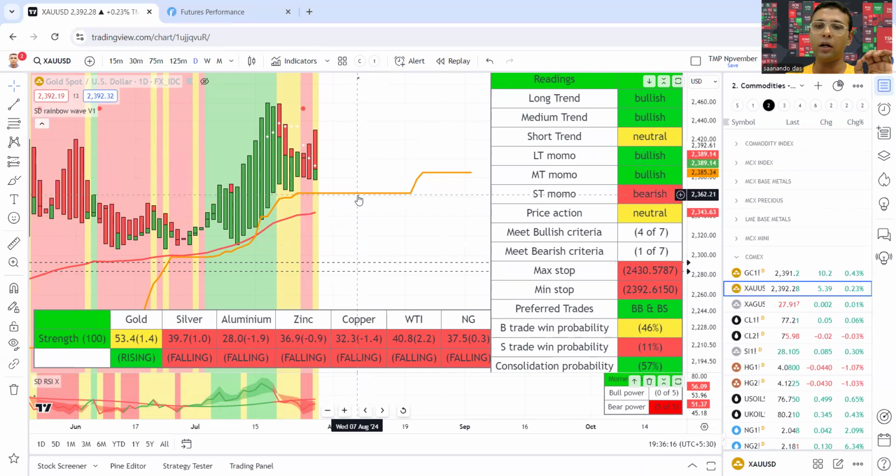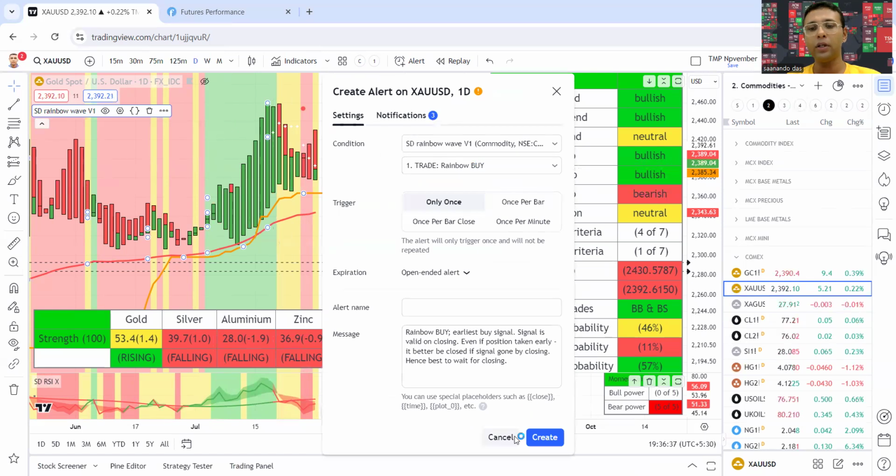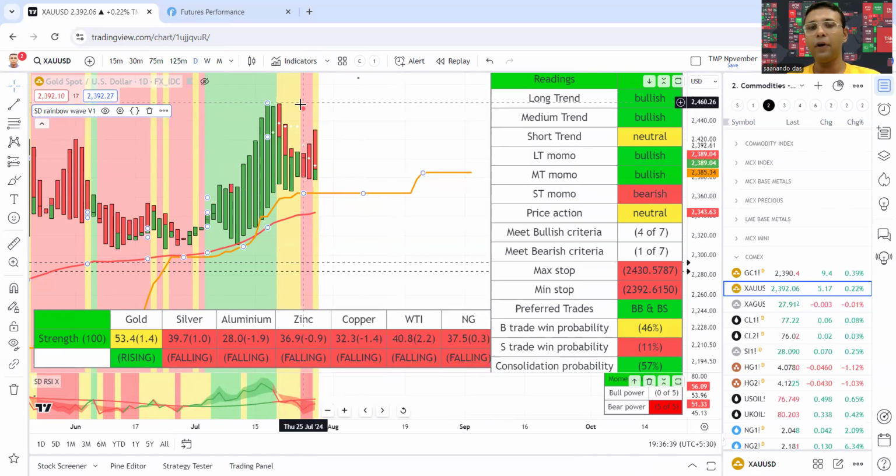And once we start a move below 2362 to 2344, meaning once 50 breaks, we are likely to see a much bigger decline in gold towards $2,300 per troy ounce. So this is the scenario. There is no reason to be bullish in gold so far. To be bullish, we need a Rainbow buy signal. Right now the sell signal is prevalent, so first I need a buy signal. And we are not thinking of selling gold immediately either.